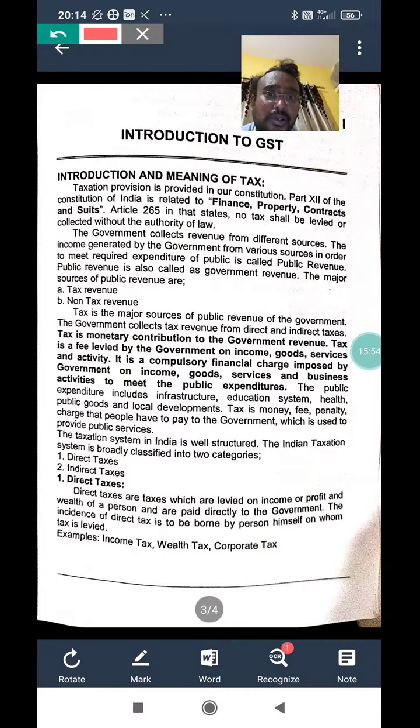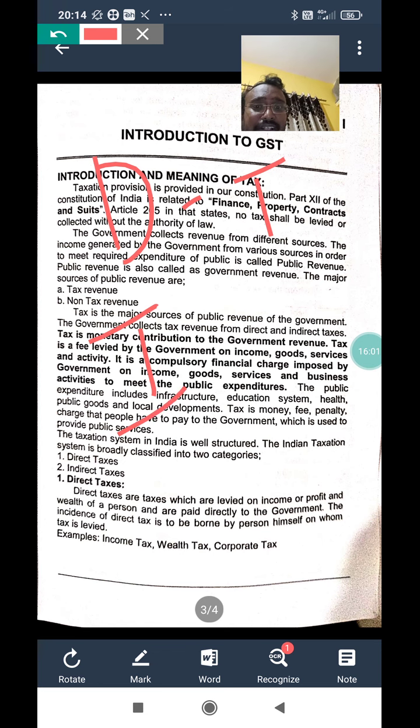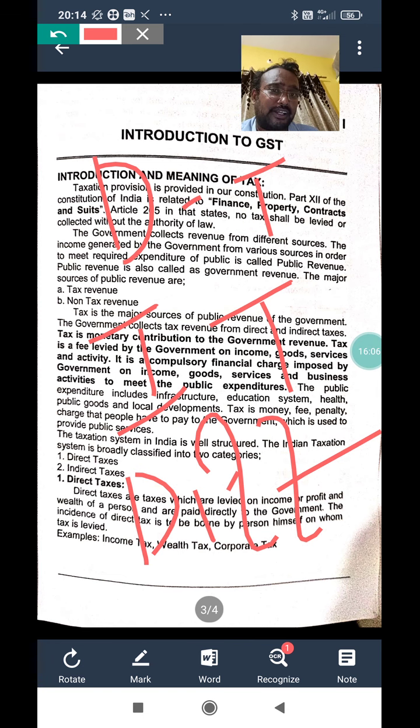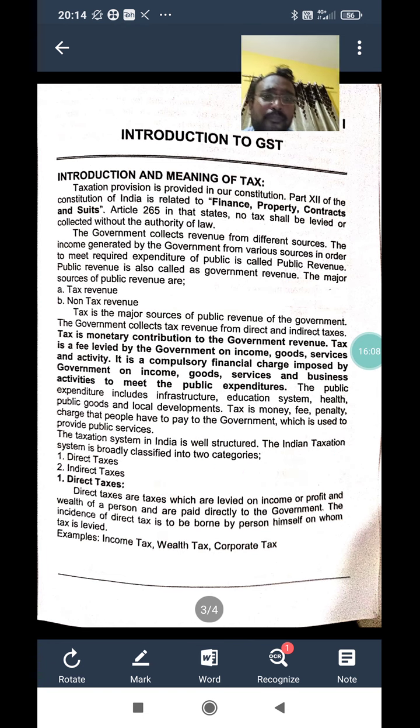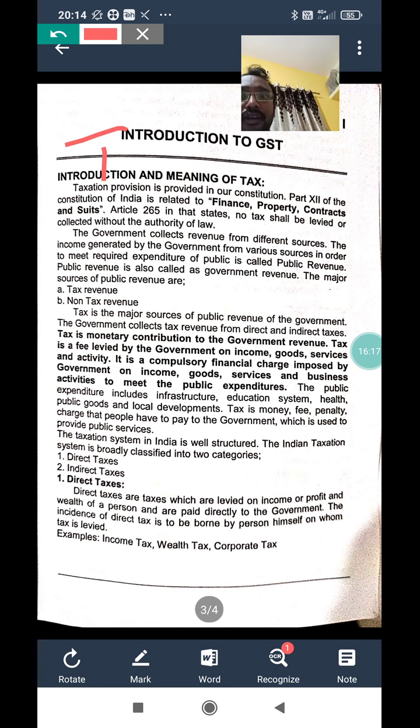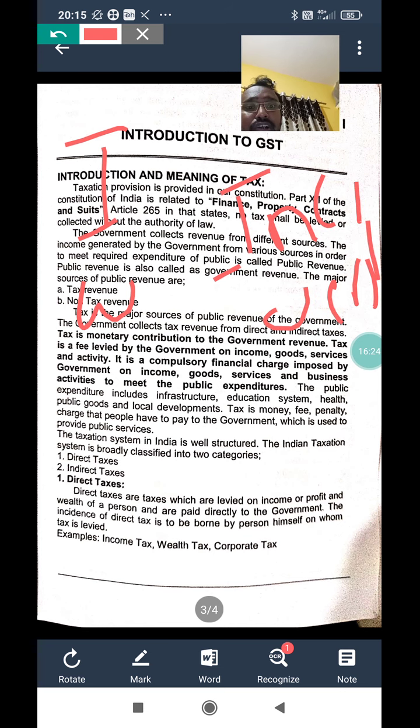So in today's class we discussed in brief: first question, what is direct tax; second question, what is indirect tax; and third, the difference between direct tax and indirect tax. I will point out the key aspects of the difference which you should remember very clearly. Try to remember: income, wealth, incident. Okay, through these two we will explain in brief again.